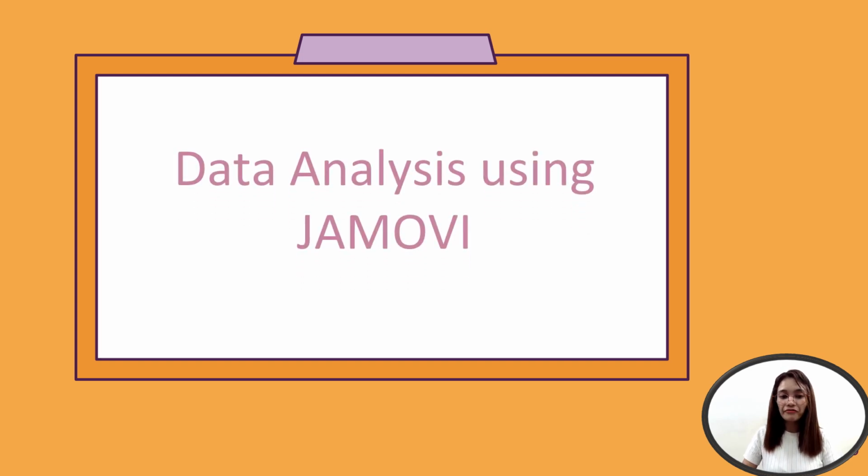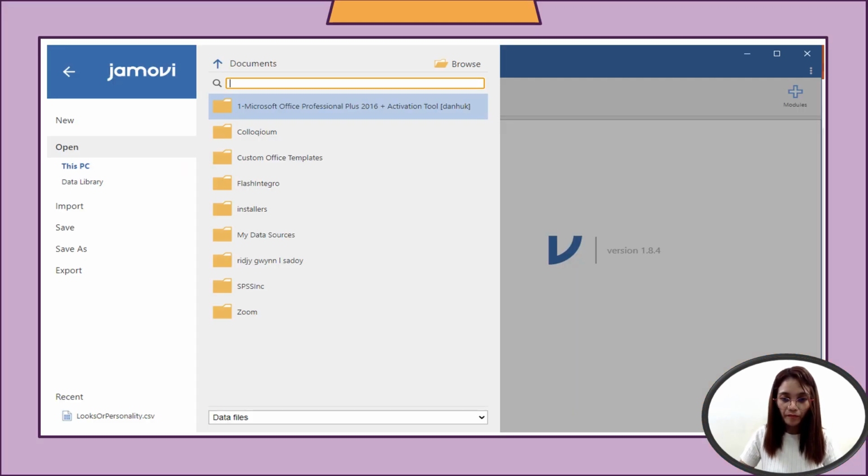Now let's have the data analysis using Jamovi. The first thing to do is to load the software, which is Jamovi. After loading, as you can see, there is a display to open.